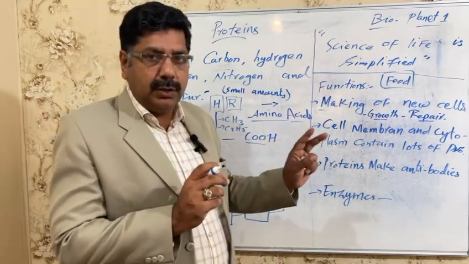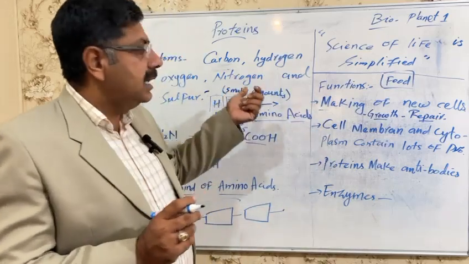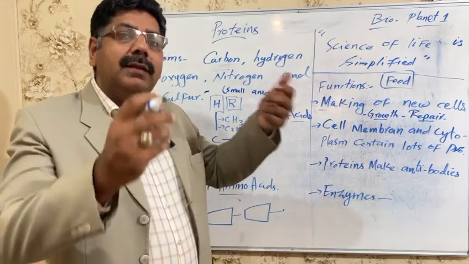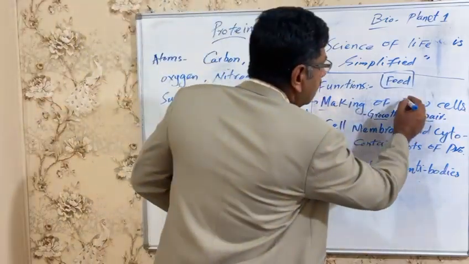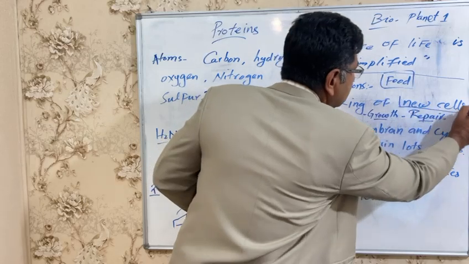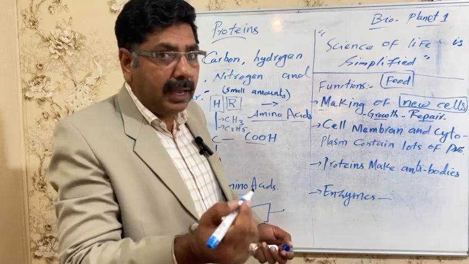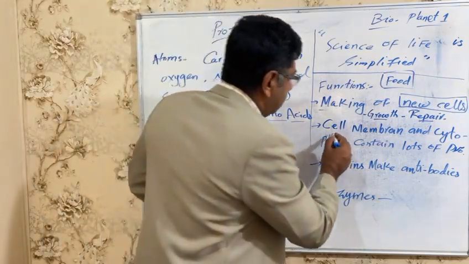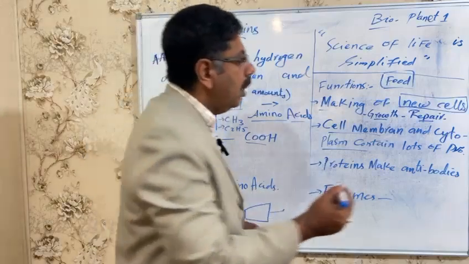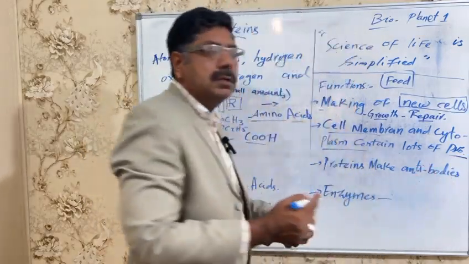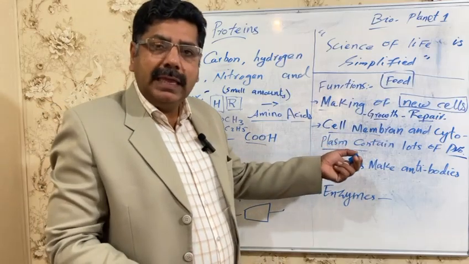Those are essential molecules, they are biomolecules, but the significance of proteins is more than them, because what they do, number one, new cells are made from proteins. Why? Because the cell membrane and cytoplasm contain lots of proteins. Lots of proteins are there for cell membrane making.